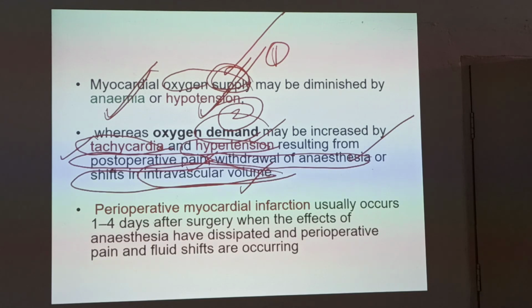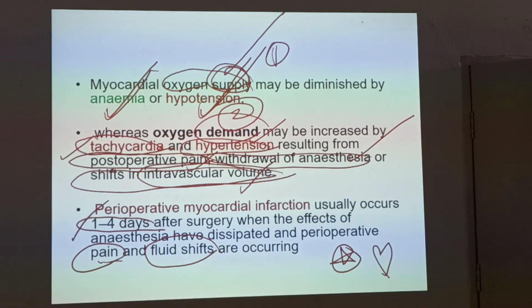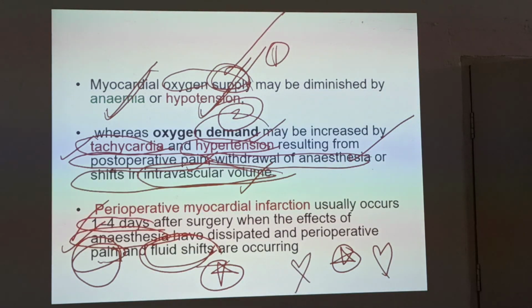Perioperative myocardial infarction occurs 1 to 4 days after surgery, when the side effects of anesthesia have dissipated and because of pain and fluid shifts. When is MI supposed to occur in post-operative patients? 1 to 4 days. That is because of coming out from the anesthesia, and increased pain and fluid shifts. Fluid is shifting to the extravascular compartment, and the heart is not having proper blood supply. That is leading to this MI. So these are the important heart-related complications in post-operative patients.